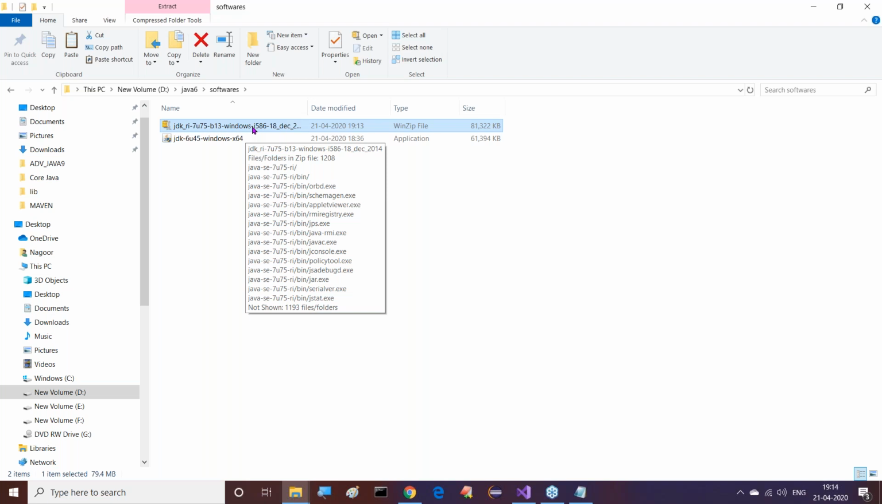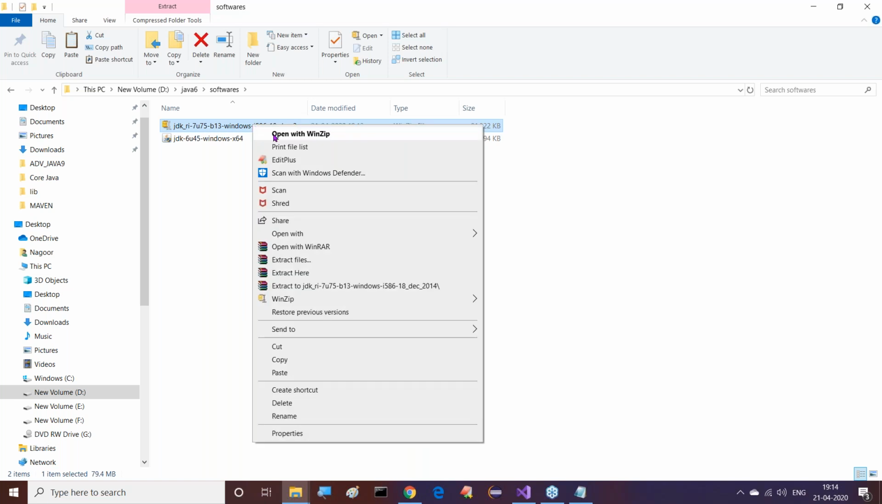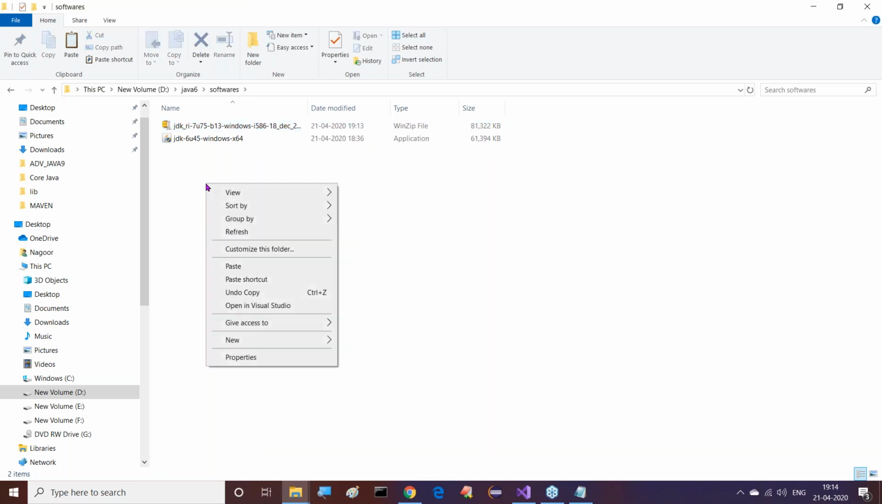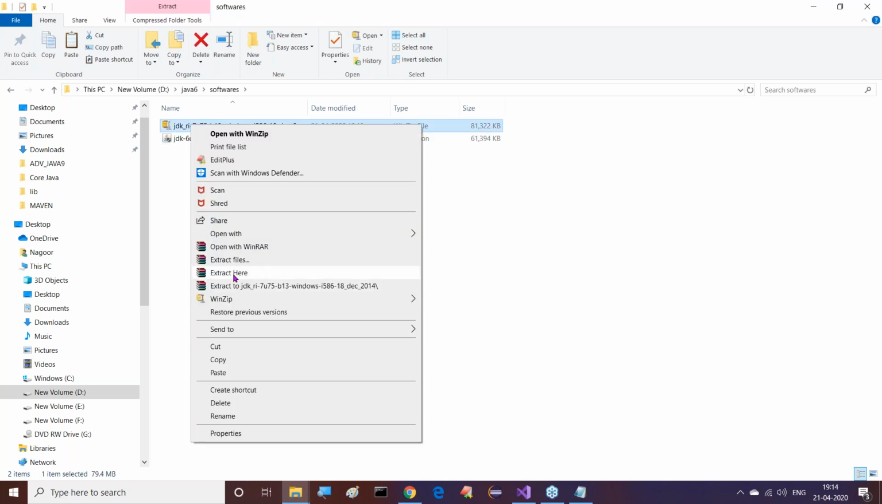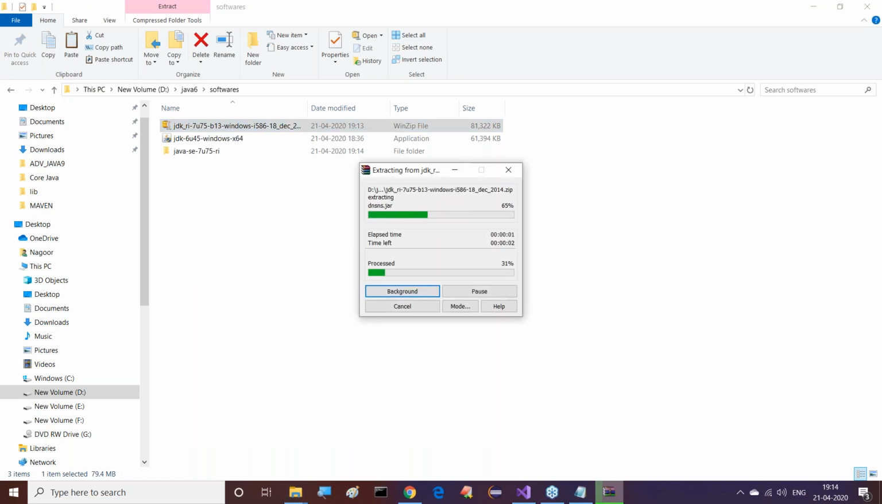If I open this folder, what do we get? Are you getting any folder here? The Java SE RI folder. Let me extract it here directly. What will happen?